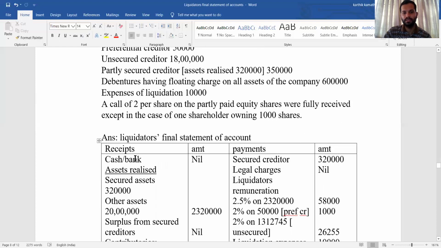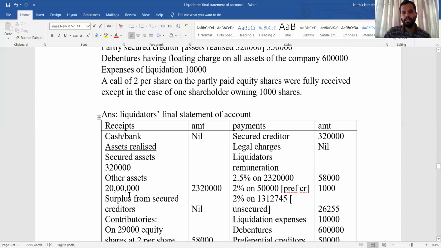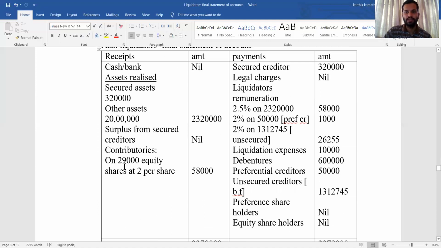Here, the total number of shares is 30,000, but one shareholder owning 1,000 shares has not paid. So you need to deduct 1,000 from 30,000, giving 29,000. The call is made and the call amount is received. So you enter on the receipt side 29,000 equity shares at 2 per share, 58,000 directly. You need not do any other adjustments.